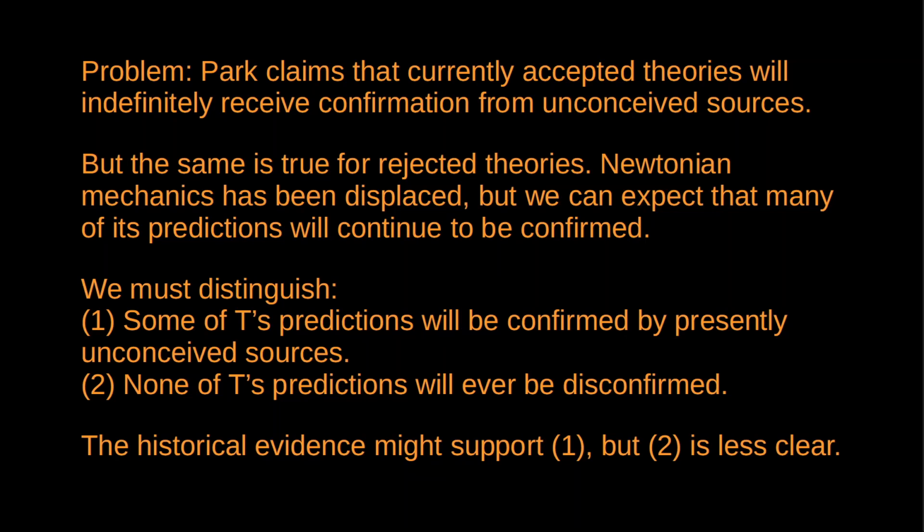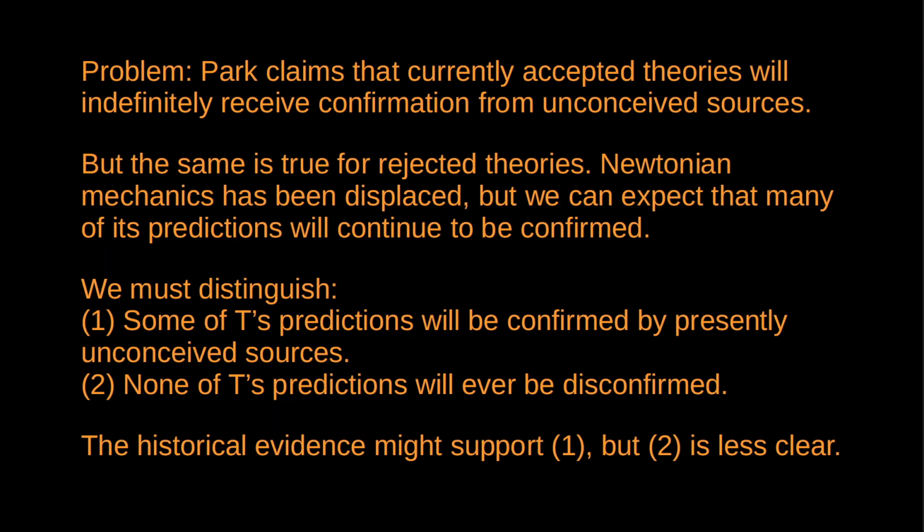What you need to show is that it's going to avoid disconfirmation. And the historical evidence is, we might say, a bit less clear about this. It's fine to say we're going to find sources of evidence that continue to confirm it, but can we take that further leap and say it will always avoid disconfirmation? That's not so obvious.